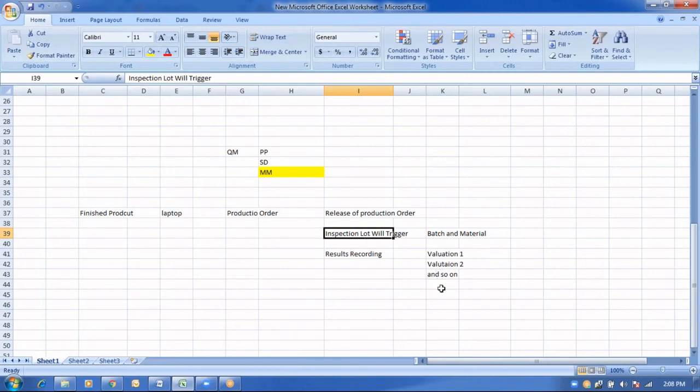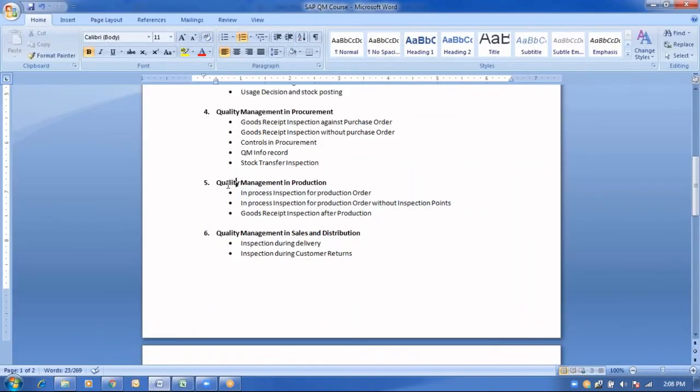So once all the required validations are done, when we are receiving this particular product into the production storage location, then they will decide whether they have to move this particular product from quality storage location to unrestricted storage location, or they need to move this particular product from quality storage location to blocked storage location in order to perform the rework or not. That will be covered as a part of quality management in production.